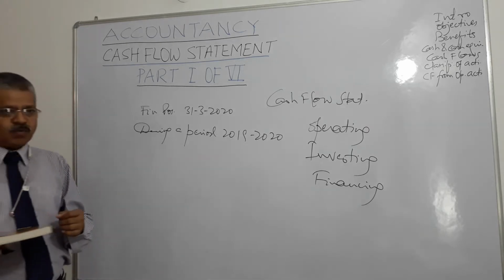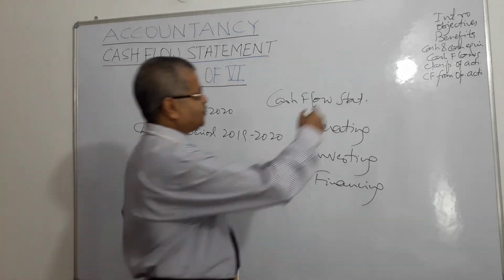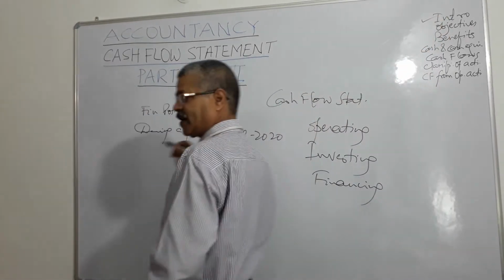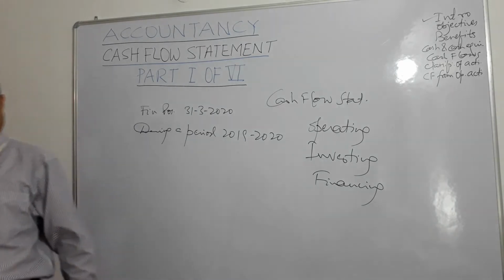Okay. Now we go to objectives. What are the objectives of cash flow statement, right?